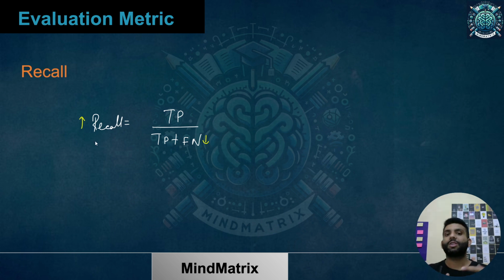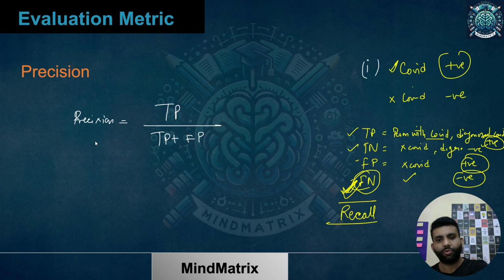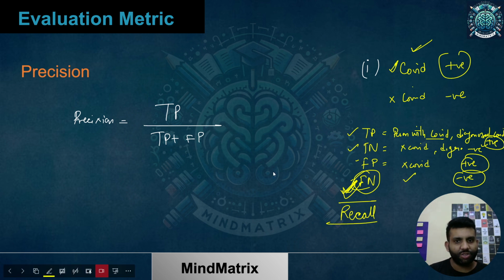So this way you can always check scenarios, because in exams and interviews as well, you'll be given a number of scenarios. You just need to think, what is important for me? Is it false negative or false positive? And when false positive and false negative are both important, then we come to F1 score, which I will talk about soon. I hope the recall problem is clear with the help of the COVID example. Now let's talk about where precision is important. The order has been changed, but it's okay. Let's talk about the second one.